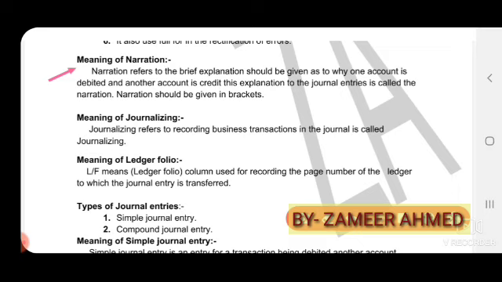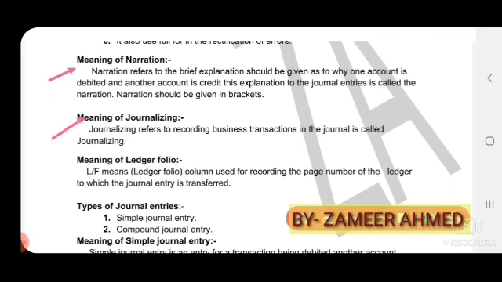For each entry we have passed, the journal will provide the narration, that is the explanation of why we have passed this entry, and why so and so account is debited and credited.